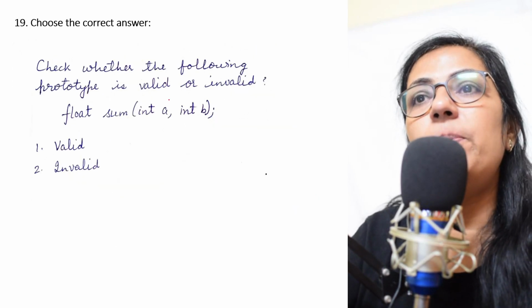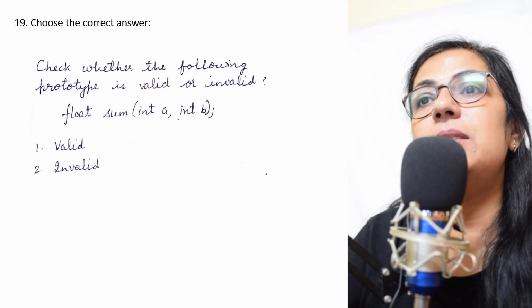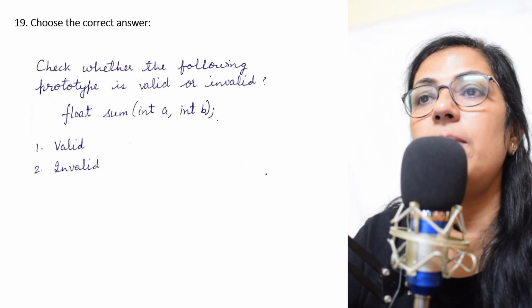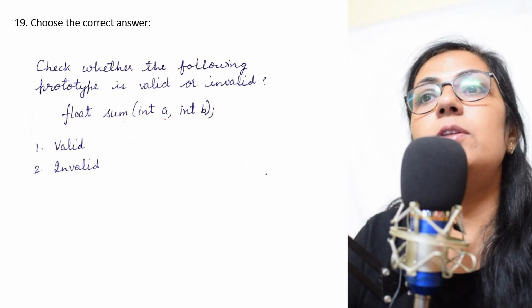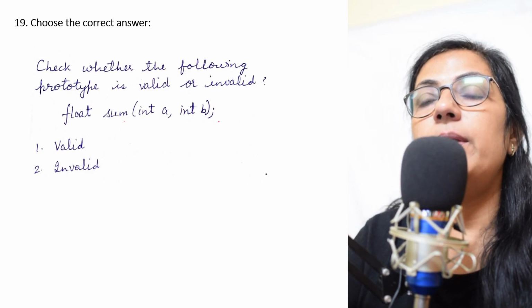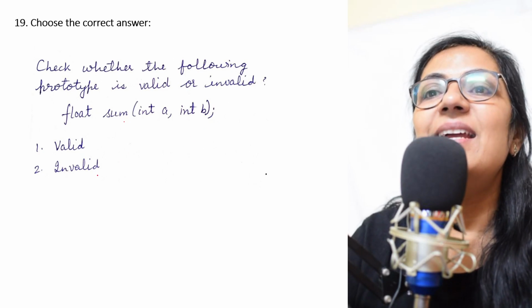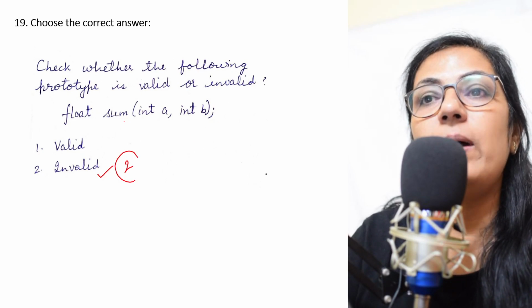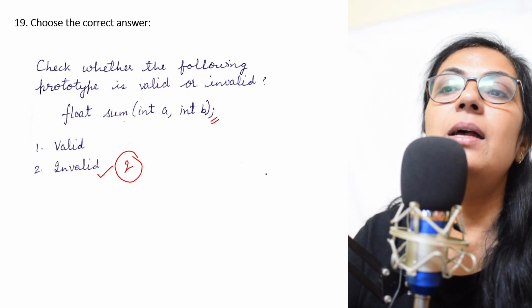Check whether the following prototype is valid or invalid. Float sum int a comma int b semicolon. Children, return type is given, function name is given, two values of int type and semicolon. Is it valid? What do you say? Yes, you are right. It is invalid. Why? The semicolon should not be there.